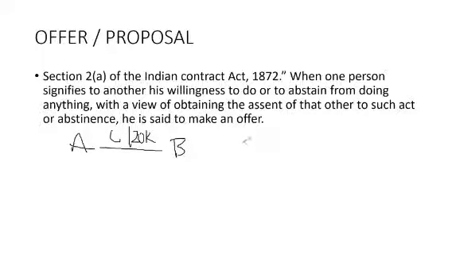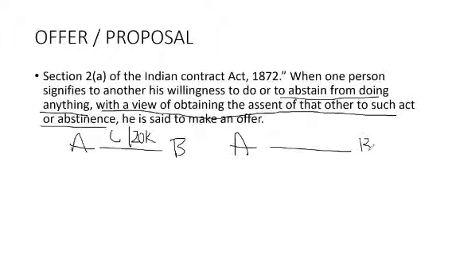Now, abstain from doing anything with a view of obtaining the assent of the other to such an act or abstinence. Now I want to sell my car badly to B. So what I will do, I will tell him that I bought it yesterday at 30,000 rupees, and today I am going to sell at 20,000 rupees.